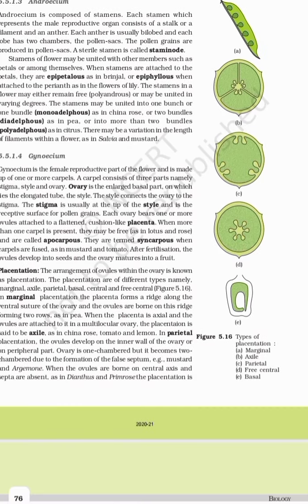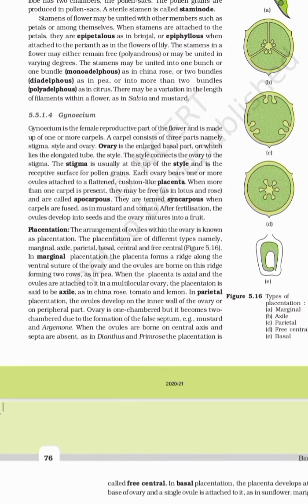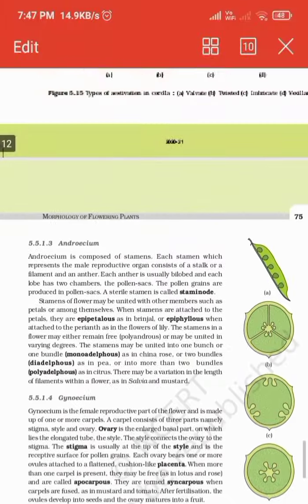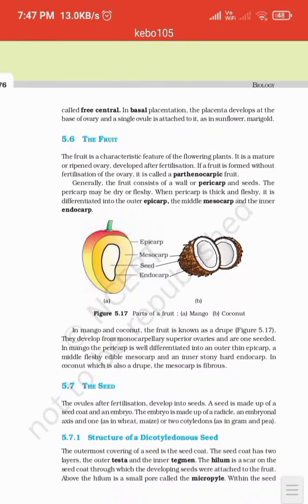You may not have seen that. In basal placentation, the placenta develops at the base of the ovary and a single ovule is attached to it. Example is sunflower and marigold. So this is the whole arrangement of ovules inside the ovary. This completes the structure of the flower, right?